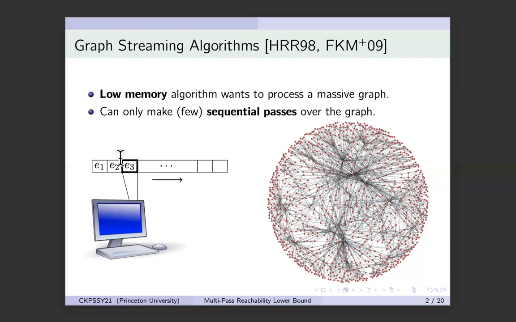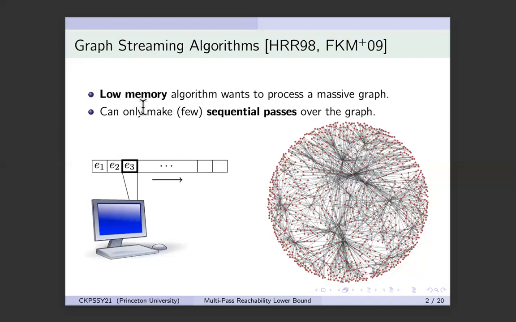So this will go on till the number of passes in the algorithm, and eventually the algorithm will use its memory state to compute the correct output. Now note that because we allow the algorithm to do an arbitrary computation on its memory state, if it can remember the entire sequence, then it can compute any function. And because there are only n^2 edges in this graph, the sequence is at most n^2 in length. And therefore, if you give the algorithm n^2 memory, it can compute any function by just remembering the entire sequence. However, we want algorithms that use much smaller memory than n^2.